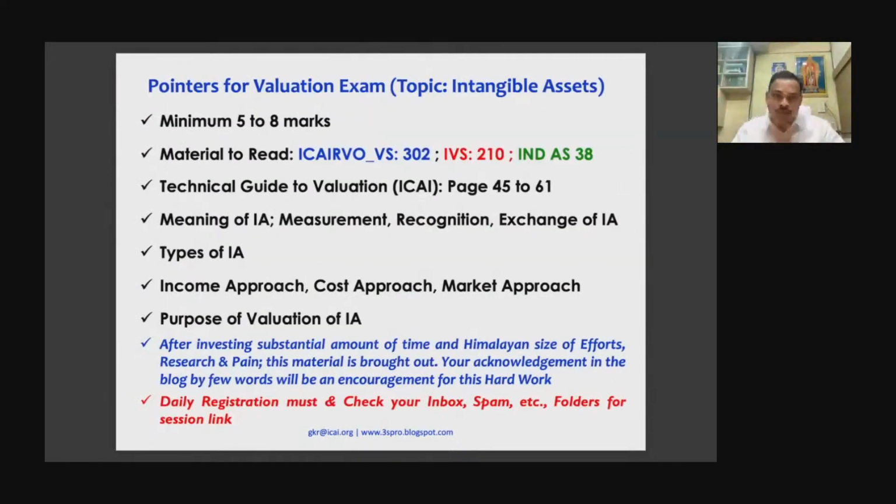Coming to the topic, these are all pointers. Please understand that I will be referring to ICAI RVO valuation standard 302, intangible assets, and IVS 210, International Valuation Standard 210, which is also for intangible asset valuation. These two are for valuation of intangible assets. And Ind AS 38 is for identification, measurement, recognition and disclosure of intangible assets. Out of that, the measurement part discussed in Ind AS 38 will be the focus for your examination.